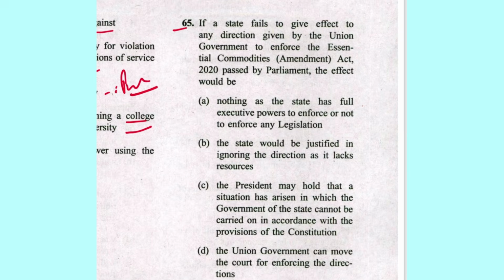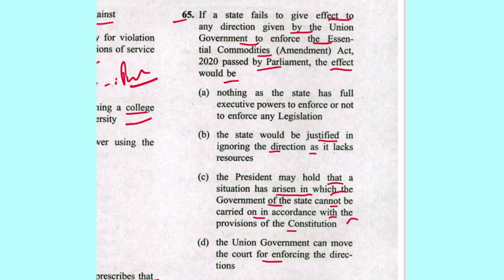Next 65. If a state fails to give effect to any direction given by union government to enforce the Essential Commodities Amendment Act passed by Parliament, the effect would be: nothing, as state has full executive power; the state would be justified in ignoring the directions as it lacks resources; the president may hold that a situation has arisen in which government of the state cannot carry on in accordance with the provision of the constitution; or union government can move the court for enforcing the directions. The state can take a defense of B. Otherwise, C can also be the option. So B can be the answer.